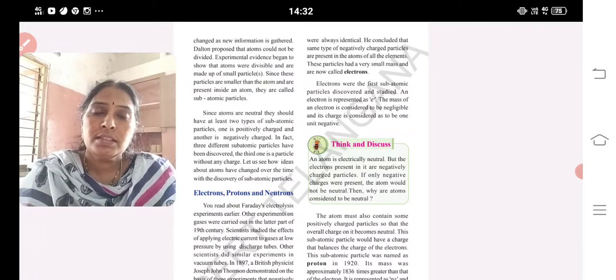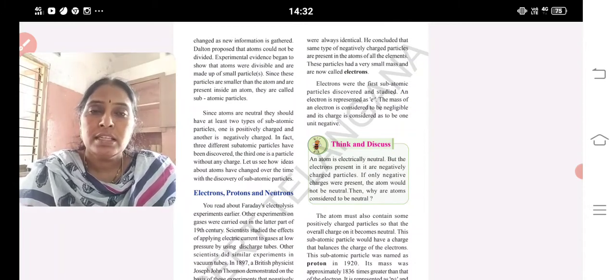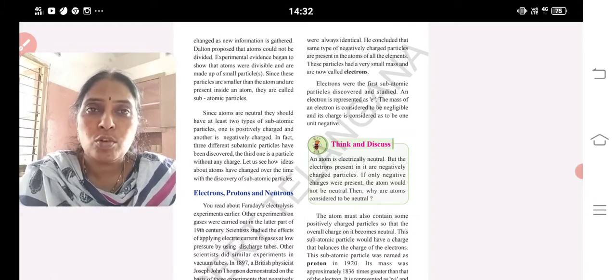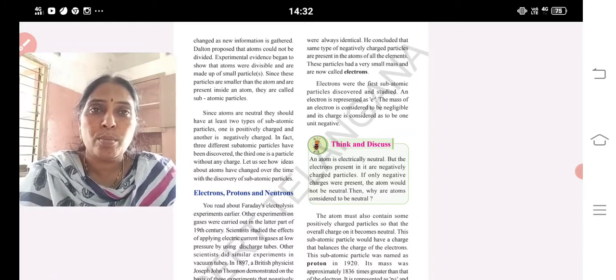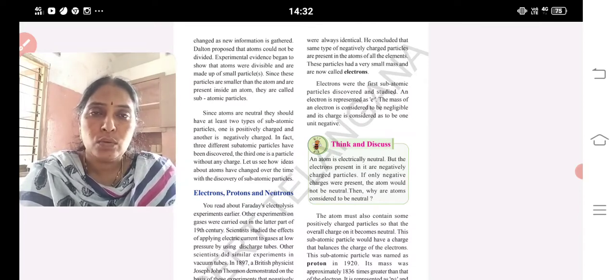See, children, when an atom is divided into particles, they are known as subatomic particles. In that, electrons, protons and neutrons are important. Electrons were discovered by J.J. Thomson. After dividing the atom into subatomic particles, another question arises in our mind: where do we have to place electrons, protons and neutrons inside the atom? We should arrange them properly. That arrangement of electrons, protons and neutrons is said to be an atomic model. J.J. Thomson gave one atomic model; Rutherford and Bohr also gave models. All these atomic models we are going to discuss.